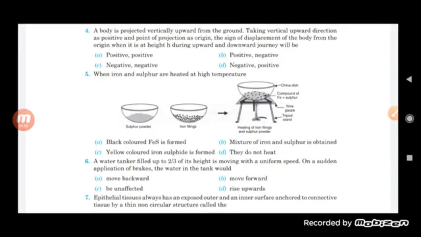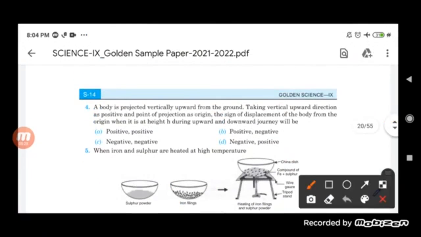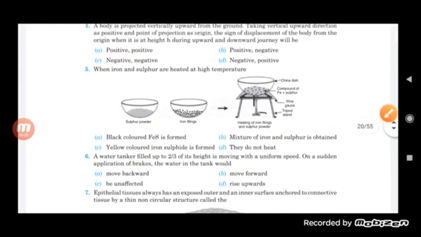So here you will find that at first the displacement will be positive, and as the body starts coming downward, it is still at height h above the origin, so that will also be positive. So both of them are considered positive. Okay, so we will say the answer will be positive, positive. Okay, moving on.